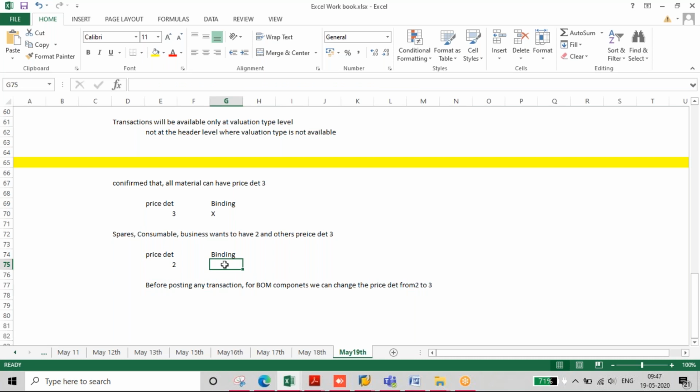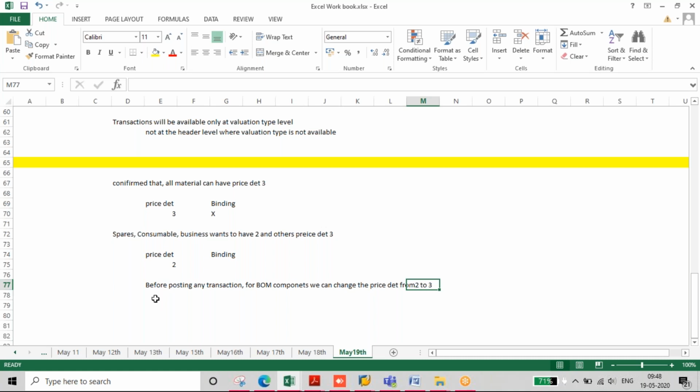This is before inventory movement, right? Before posting any transaction, you should change from 2 to 3. And suppose you post something, are you still allowed to change? The system will allow it, it will not stop.